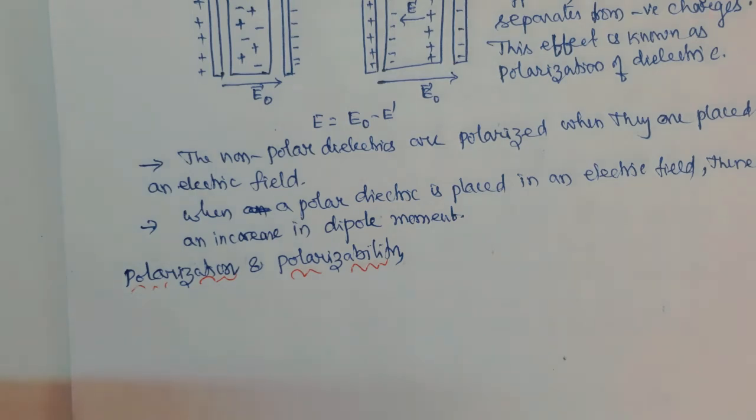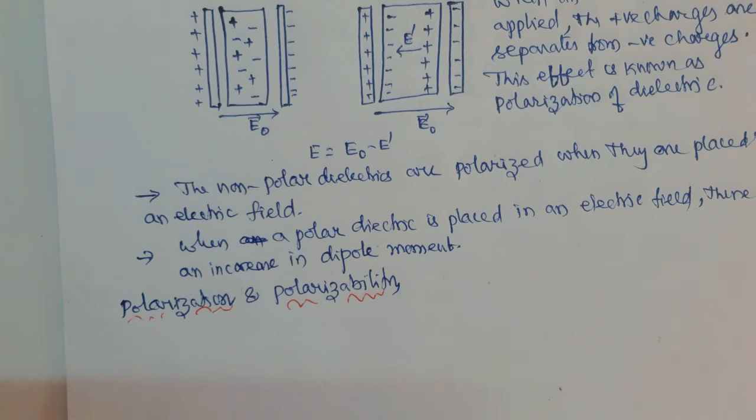What can we observe there? You can observe the positive charges are moved towards the negatively charged plate and the negative charges are moved towards the positively charged plate, so that polarization occurs. And the process of producing the electric dipoles, which are oriented along the field, is also called polarization in the dielectrics.